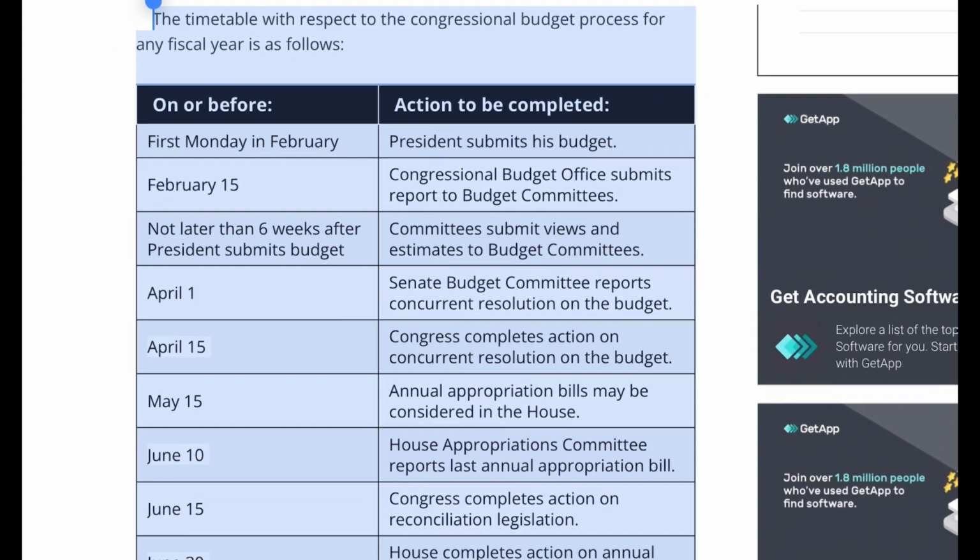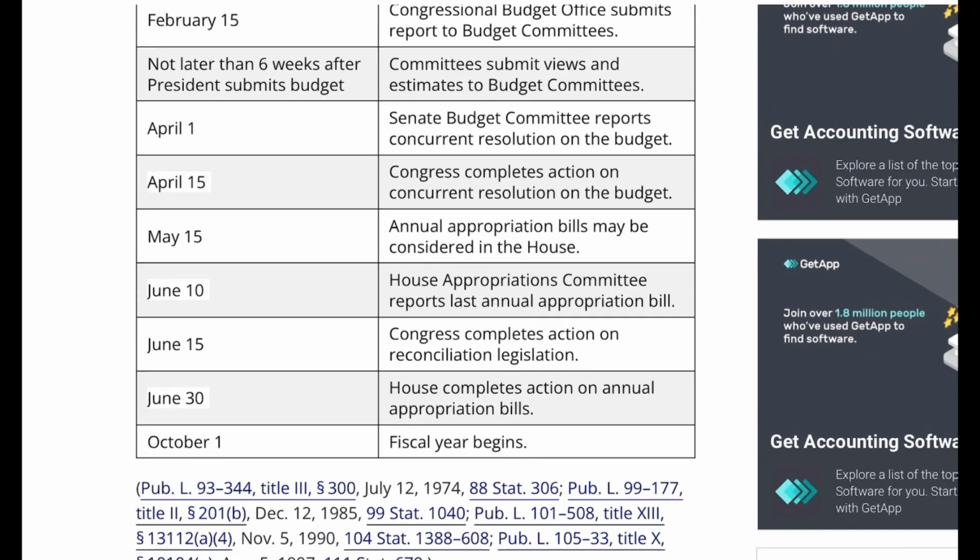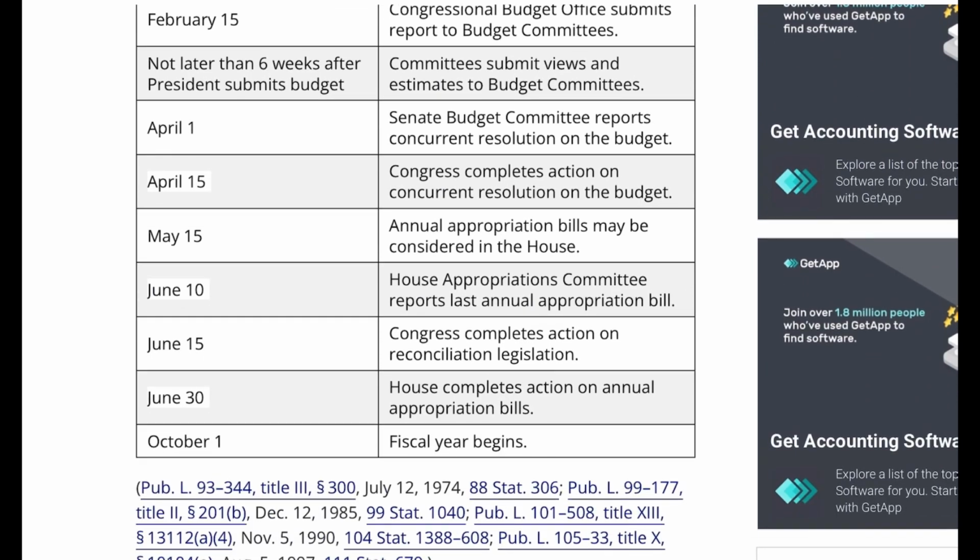On or before, action to be completed: first Monday in February, President submits his budget. February 15th, Congressional Budget Office submits report to budget committees. Not later than 6 weeks after President submits budget, committees submit views and estimates to budget committees. April 1st, Senate Budget Committee reports concurrent resolution on the budget. April 15th, Congress completes action on concurrent resolution on the budget.